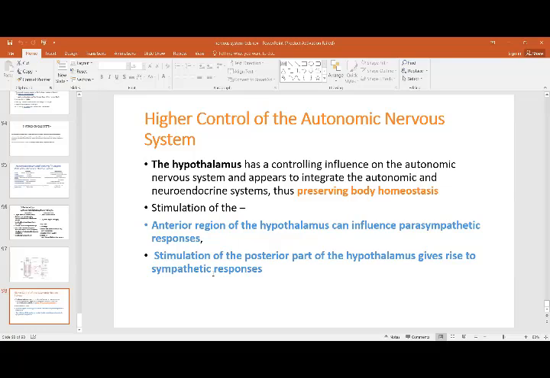brief outline of the nervous tissue, the introductory lecture about the nervous tissue, and all of this is going to be included in the test, which is day after tomorrow. And I hope you will be able to recollect. It's just a brief outline of what the nervous system is, because we will study it in detail when we do neurology, when the brain is done, and we'll talk more about the fibers, afferents, efferents, white matter. It's just to give you an idea of what is autonomic and what is parasympathetic and sympathetic, and the different parts of the brain. I hope you have been able to gather something.